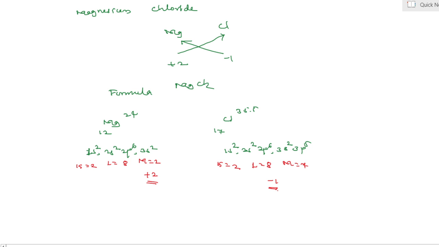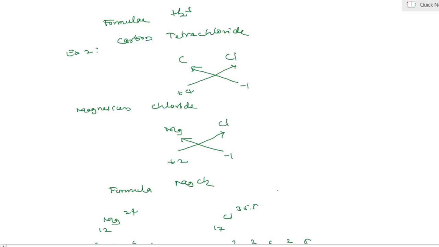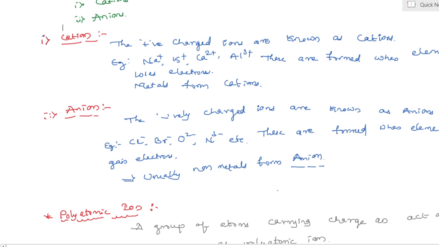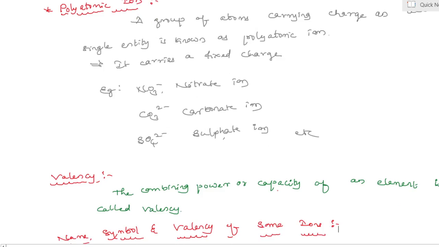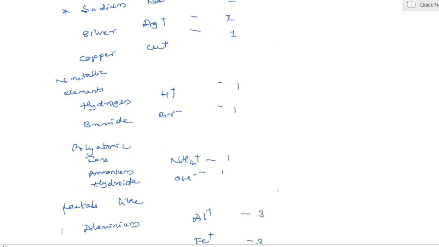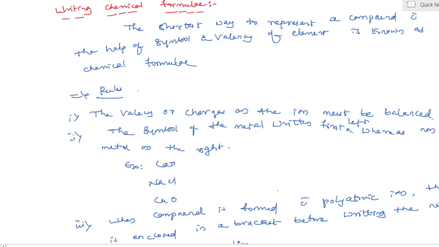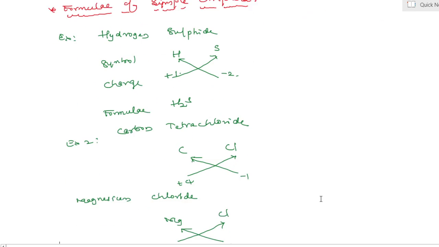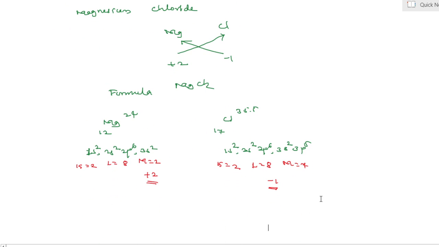Yes, in today's class we all discussed what is meant by ion and their charged species, cation and anion, polyatomic ion, afterwards valency and name, symbol, valencies of some ions, afterwards writing a chemical formula, and finally discussed formulae of simple compounds. Yes.